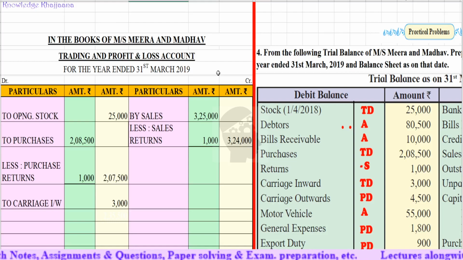Now let's start to solve the problem. In the books of Messrs. Meera and Madhav, trading and profit and loss account for the year ended 31st March 2019.